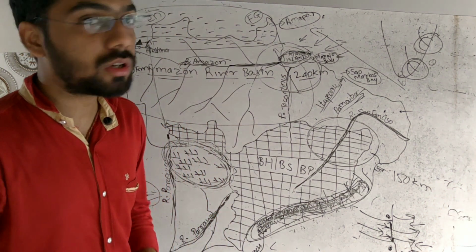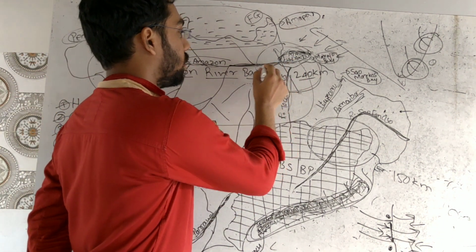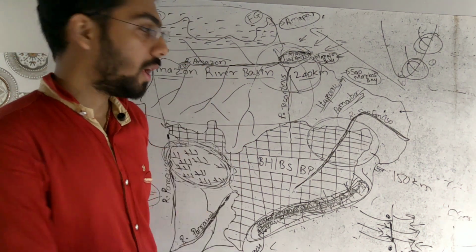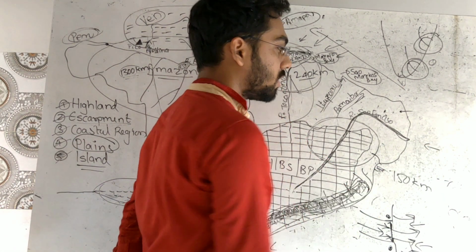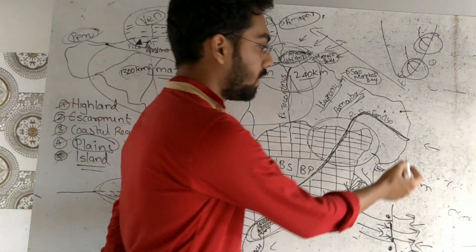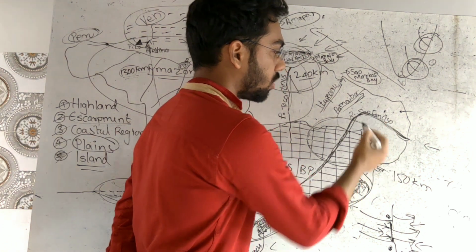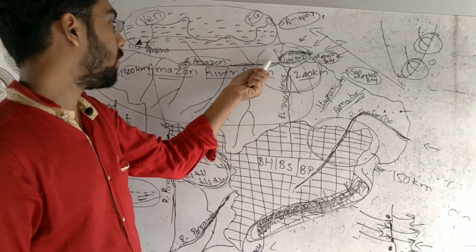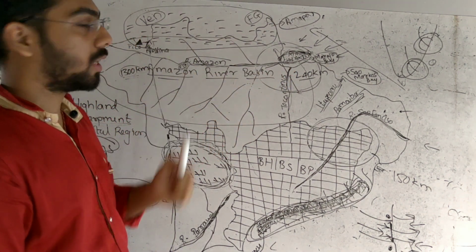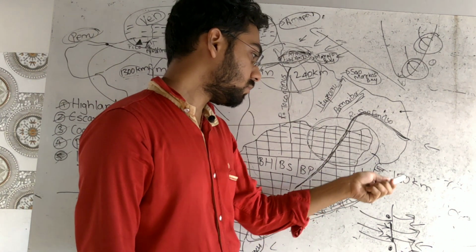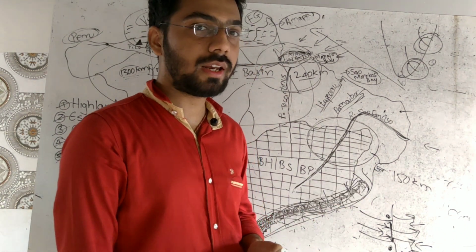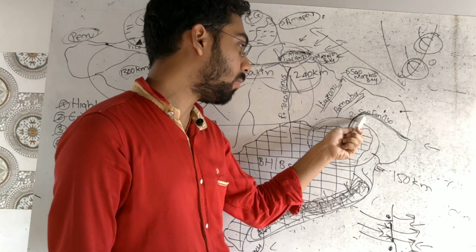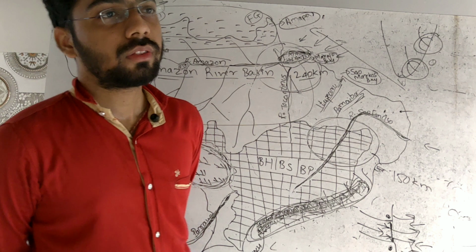Most of the Amazon River is also navigable. Why? Because it is a huge river and we can go inside, and there is an interior port known as Manaus Port. Similarly, the São Francisco River is also navigable up to 240 kilometers from the mouth. That means the Amazon is navigable from the coast to the center, with a port in the interior of the country, and the São Francisco is navigable 240 km into the interior.